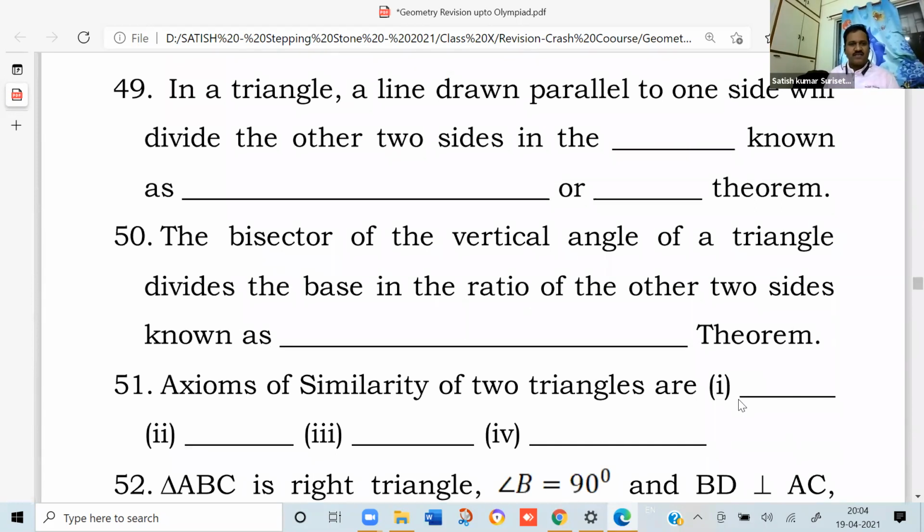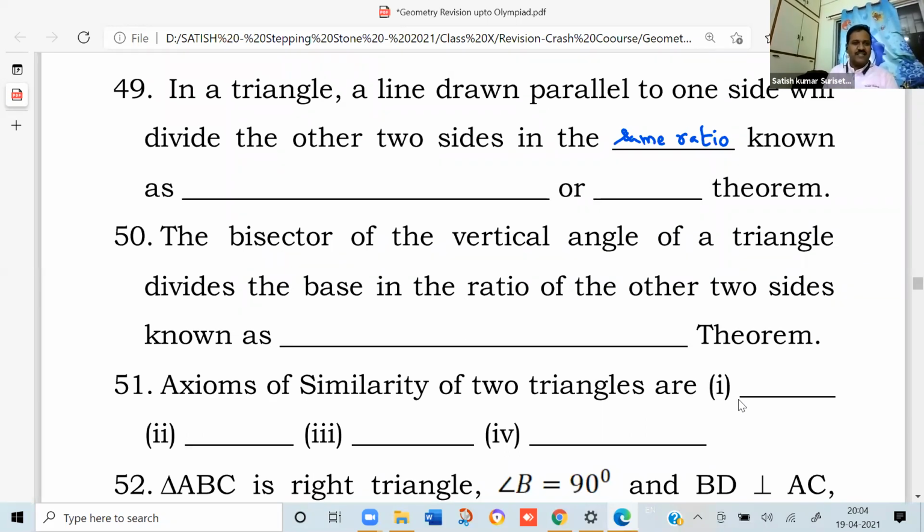Next. In a triangle, a line drawn parallel to one side will divide the other two sides in the what? Same ratio. Now, this statement is known as what?